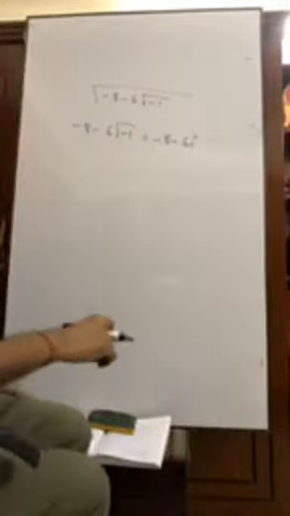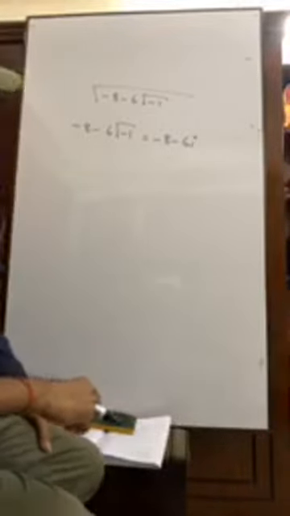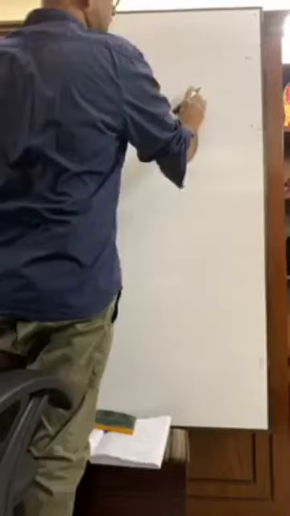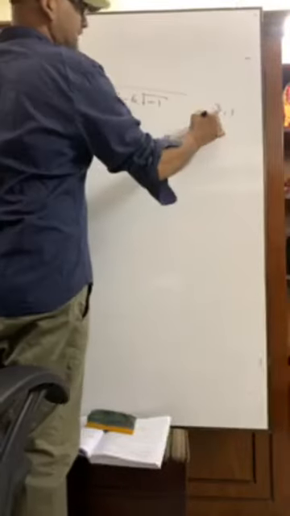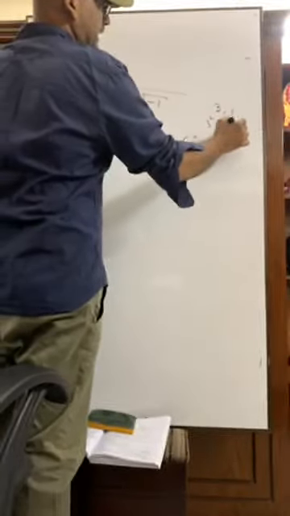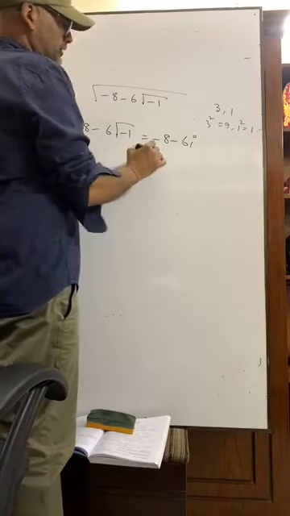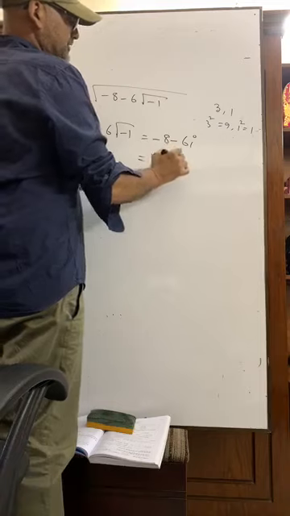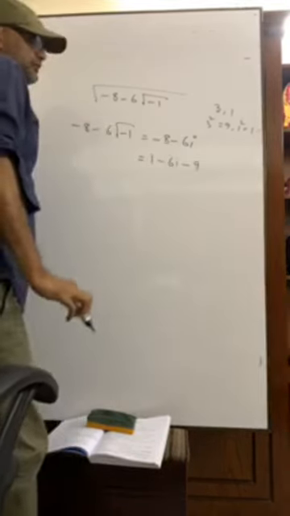We have to divide 6 by 2 to get 3. So 3, the factors of 3 are 3 and 1. So it is 3 square 9, and 1 square equals 1. So we can do it like this: 1 minus 6i minus 9. Have you seen what I have done?